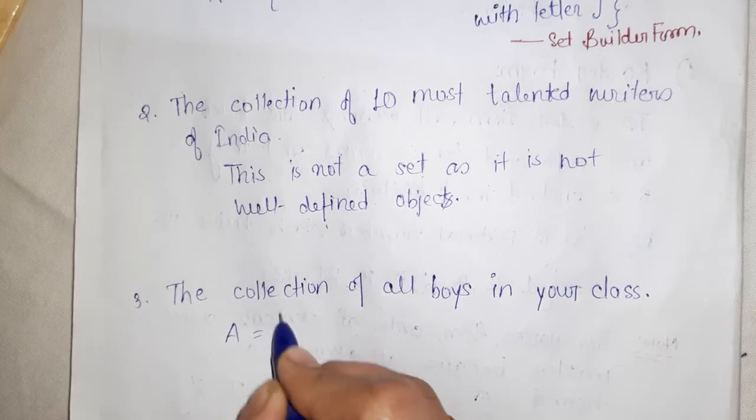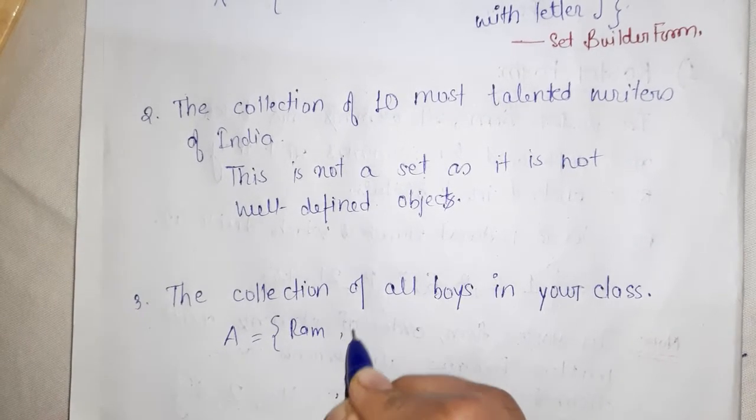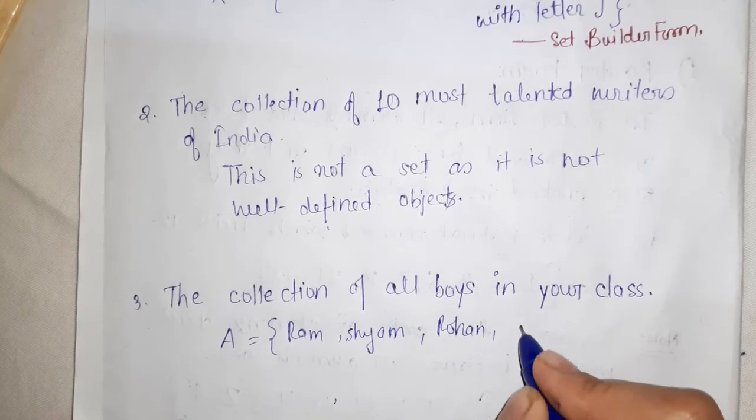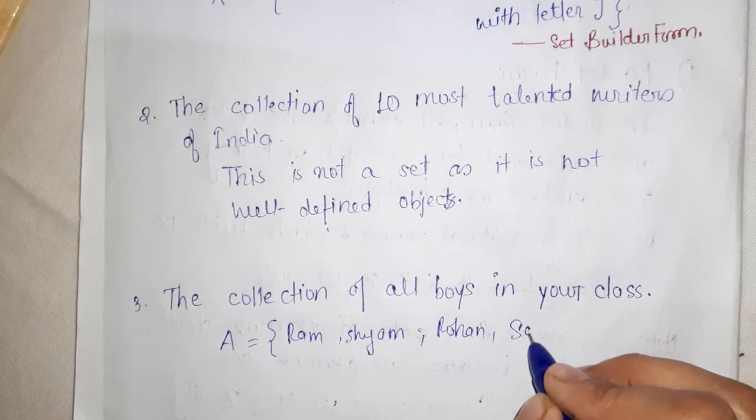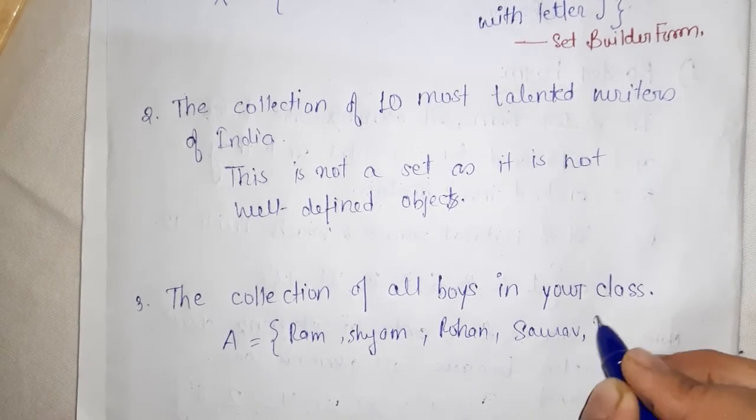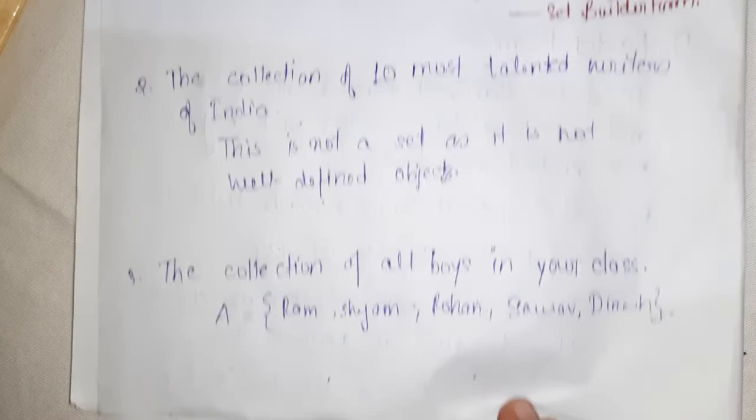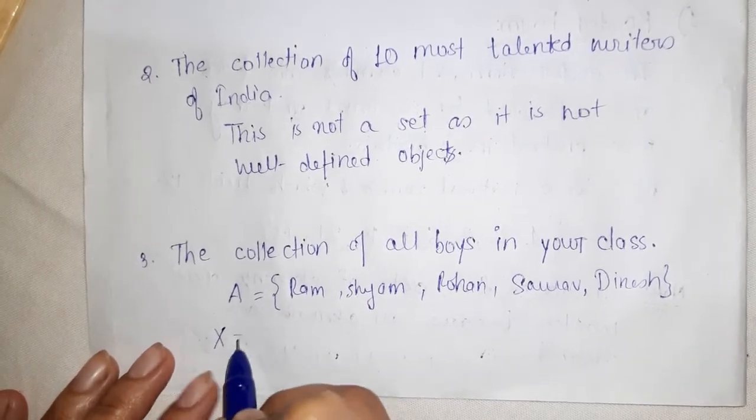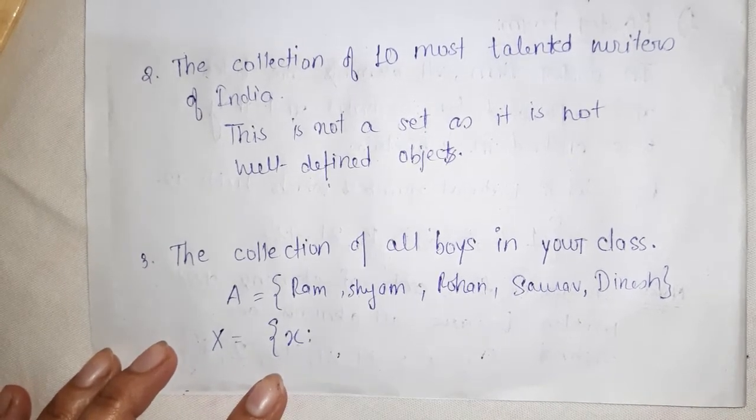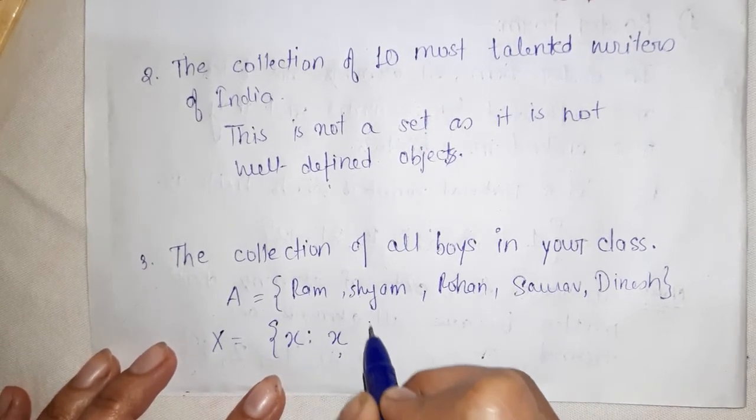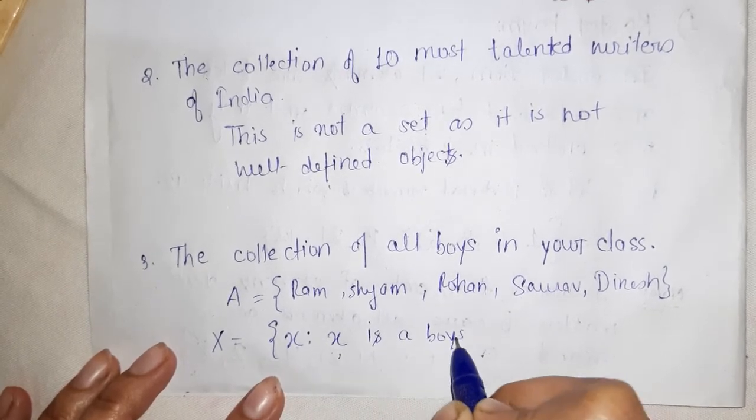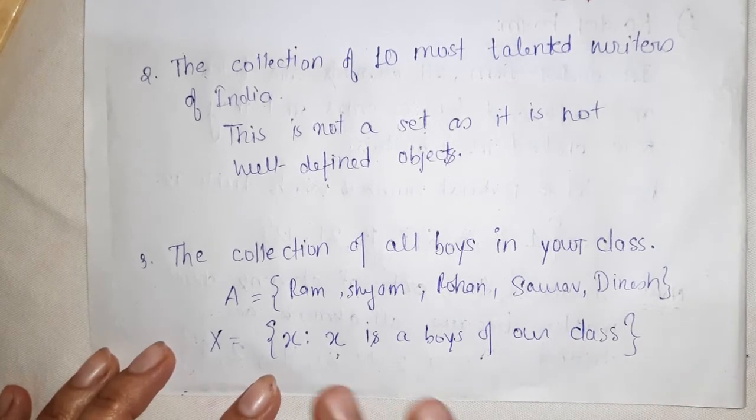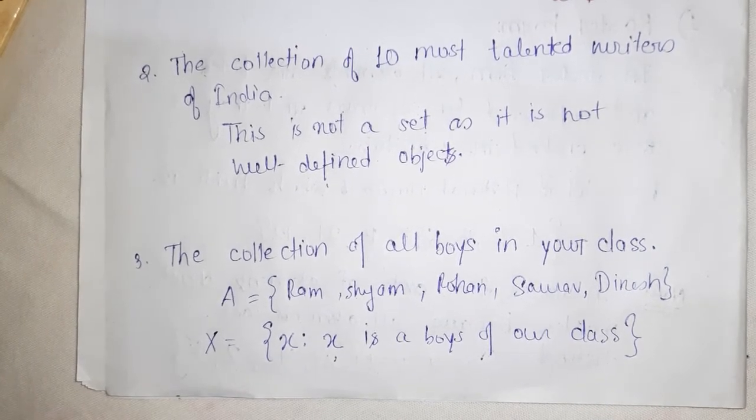In roster form you write, suppose the boys are Ram, Sham, Rohan, Saurav, Dinesh, right? Suppose these 5 are the boys of the class. This is the roster form. And in set builder form you write X such that X is a boy of our class. Okay, so this is the set builder form, right?